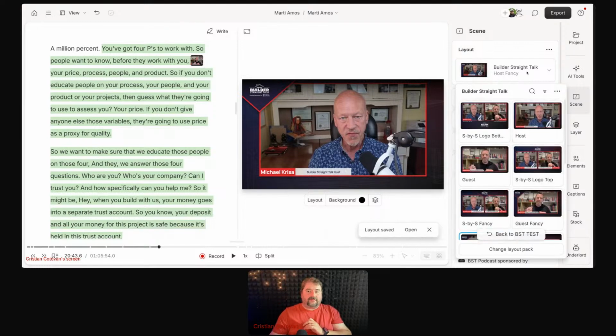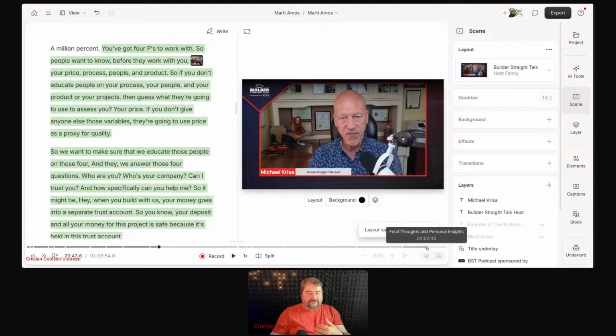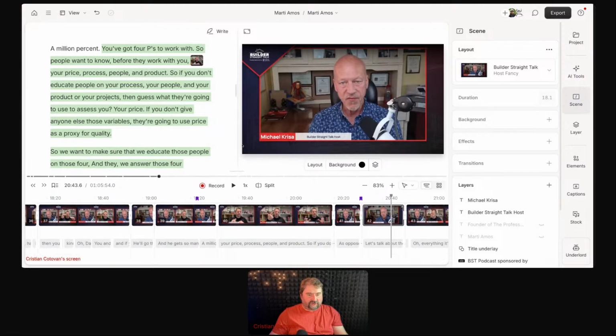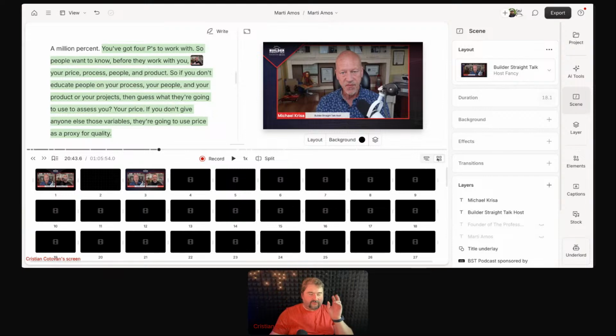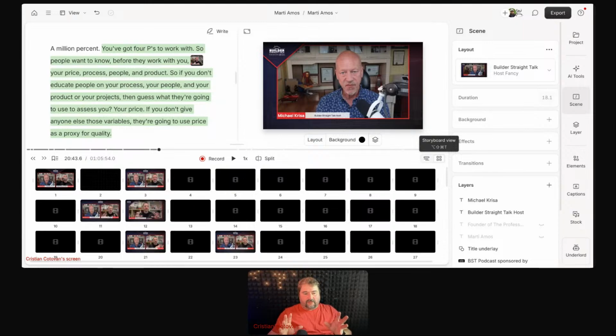Now, that's the nice thing with changing the layout of a scene with the shortcut key, because if I open the timeline just to show you and I go to the storyboard view, you can see how big this project is. It hasn't actually managed to generate all of the thumbnails of the scenes themselves. This is the first time I open this view in this particular project, so they're showing up, right?